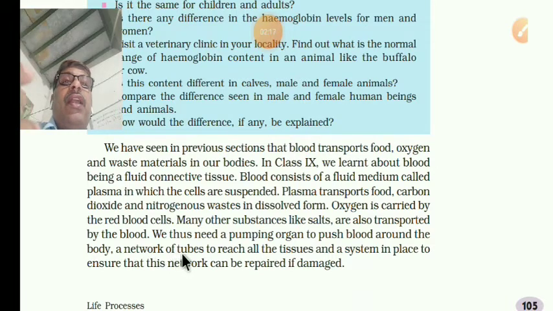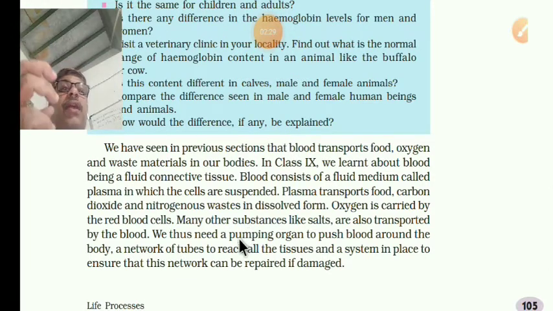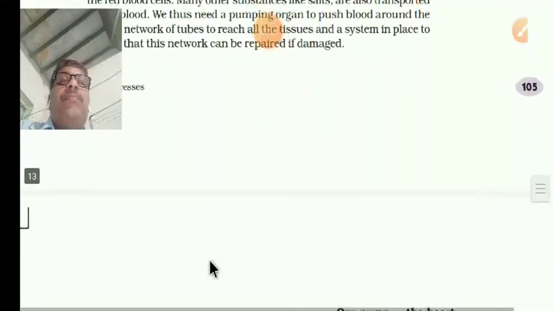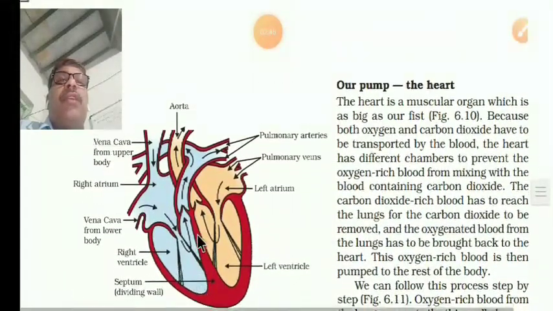A network of tubes reaches all the tissues, and the system ensures that this network can be repaired if damaged. So for all this purpose, a pumping organ, which you call the heart, is required so that blood reaches each and every part of the body. We have already done the diagram explanation, but let us go through it again.